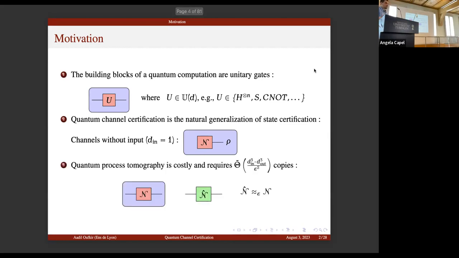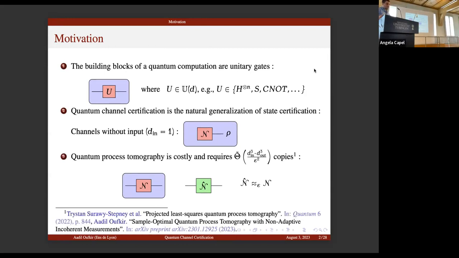And finally, the problem of quantum process tomography, which is the problem of learning an unknown channel, is costly, and it requires order d-in d-out over epsilon squared copies. Our hope is to reduce this complexity for the problem of quantum certification.